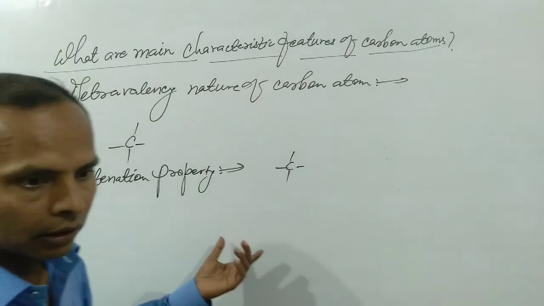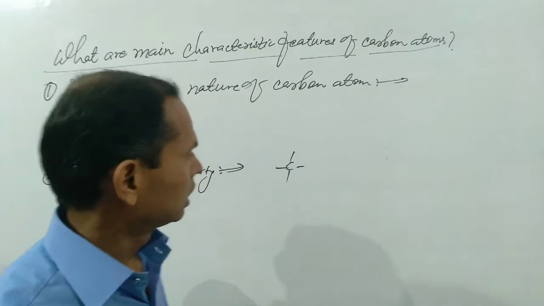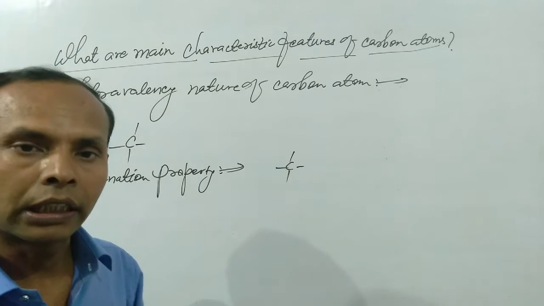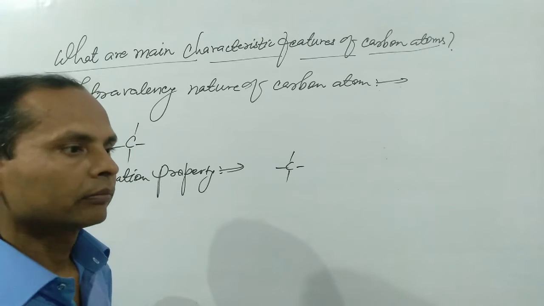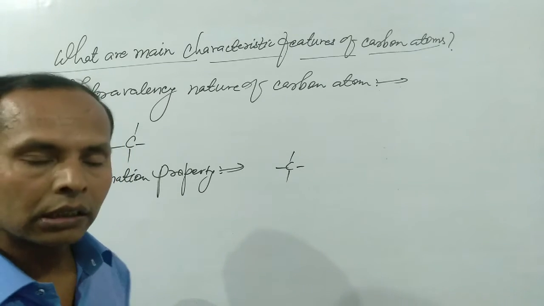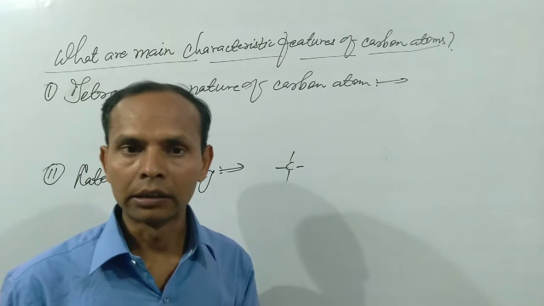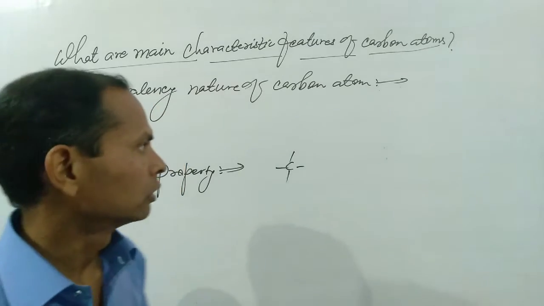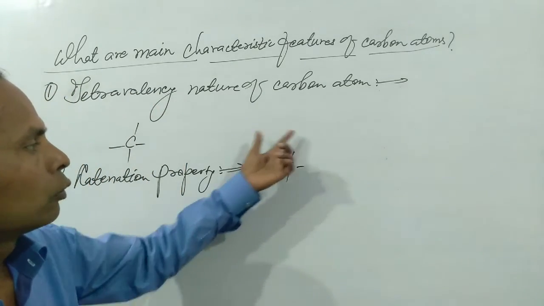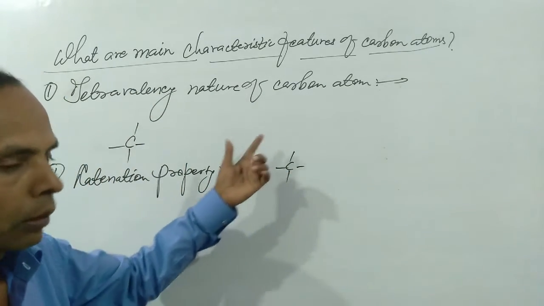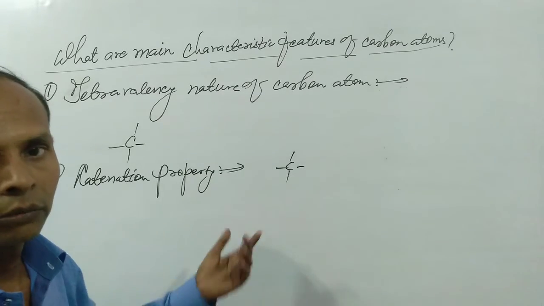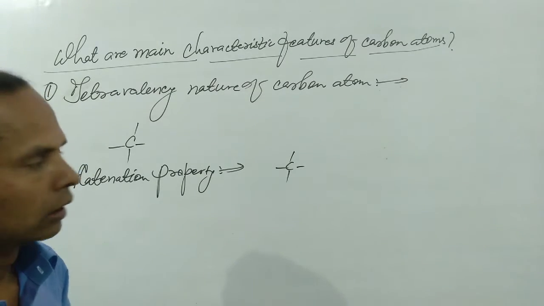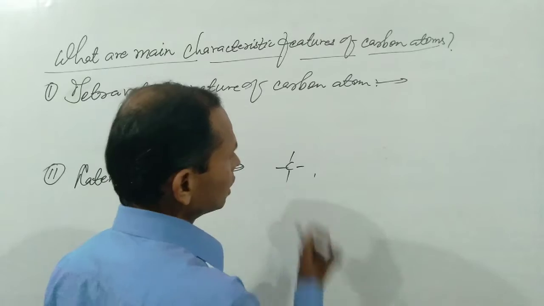In case an organic compound has 2 carbon atoms, this is another type of compound. Similarly, an organic compound containing 3 carbon atoms is the third type. If we place hydrogen on all the 4 covalent bonds, this is the formula of methane, which is the first organic compound.